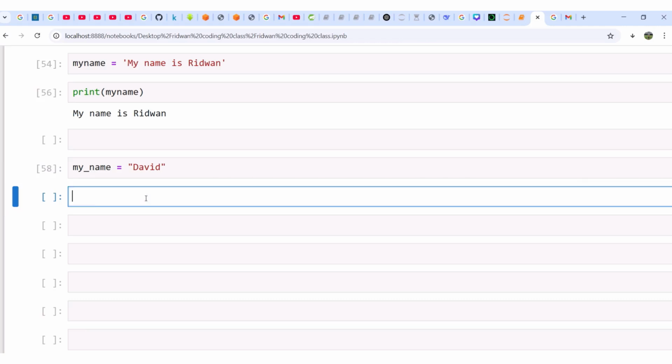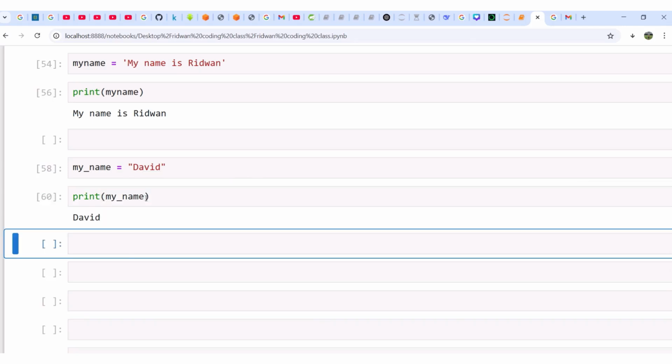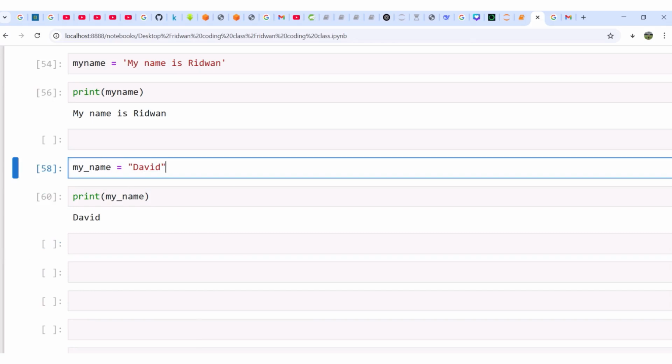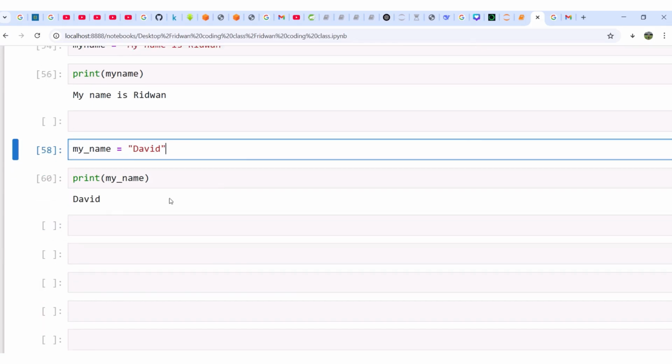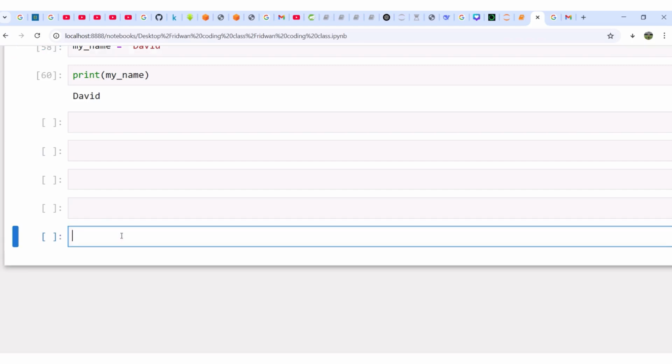Now, I can come here and say print my underscore name. So that is called a variable. If I run it now, can you see? It will print David. Why? Because that is what we assigned to my underscore name.